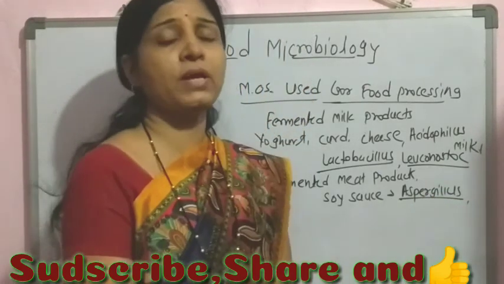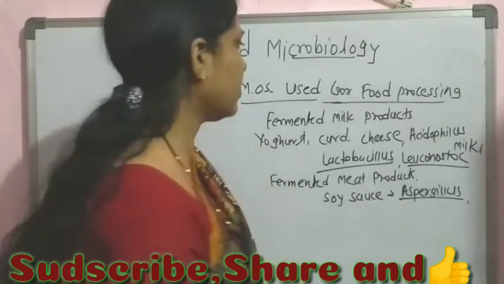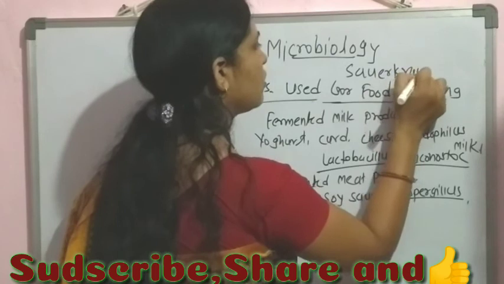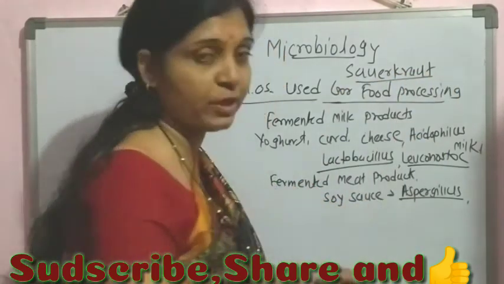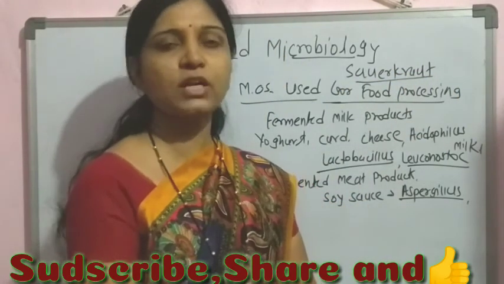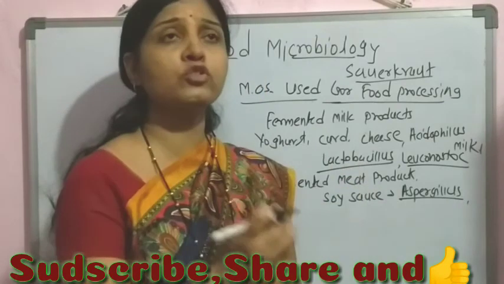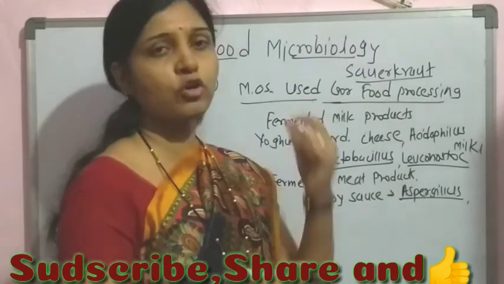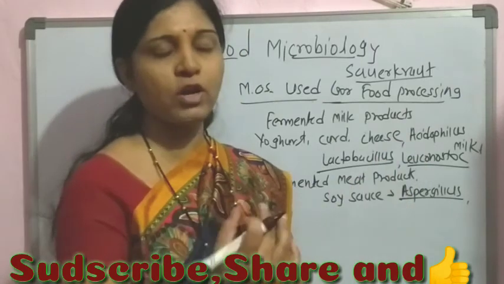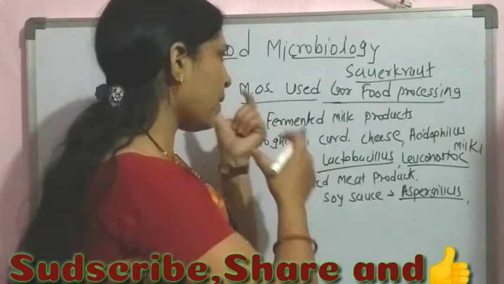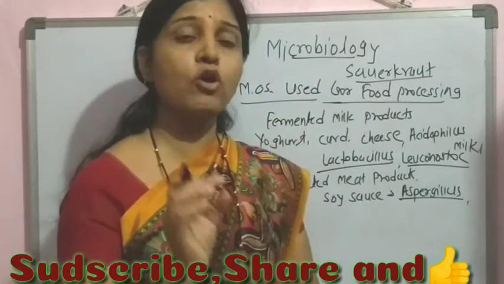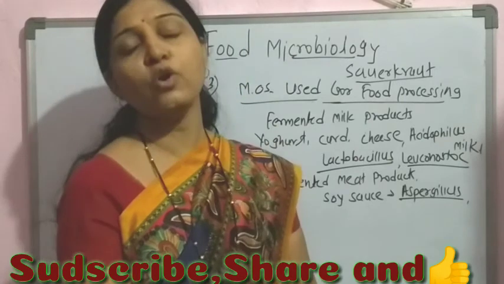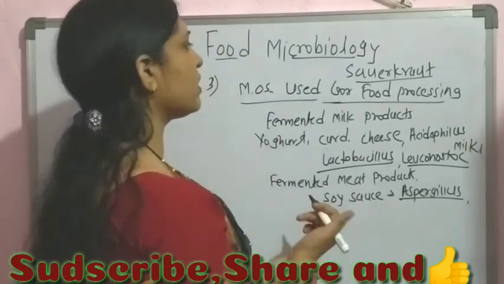Then there are also the fermented vegetables, that is the sauerkraut, which is fermented cabbage. For that purpose, there is the use of Leuconostoc mesenteroides. This bacterial species is responsible for forming sauerkraut from the cabbage. So in this way, these microorganisms are also beneficial and responsible for giving the different types of fermented food products.